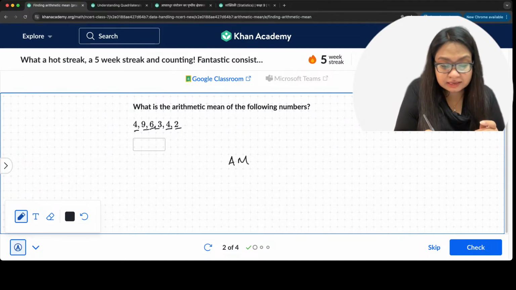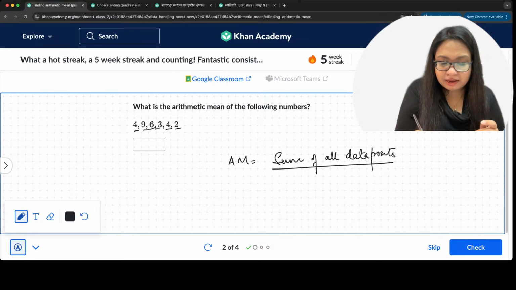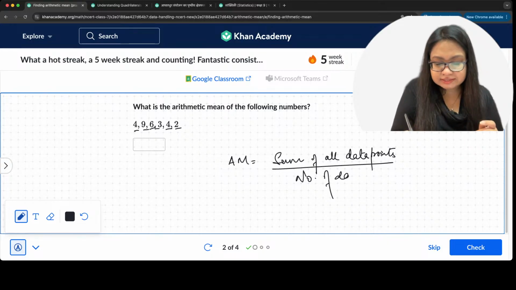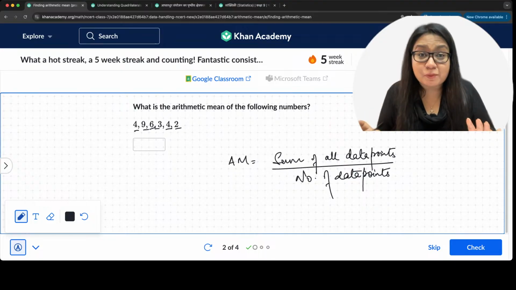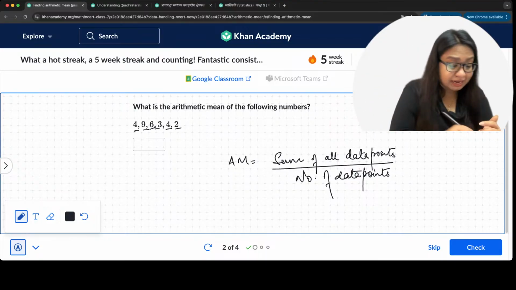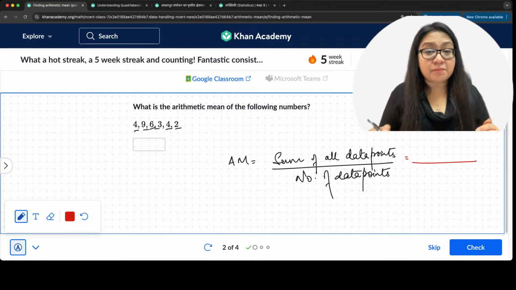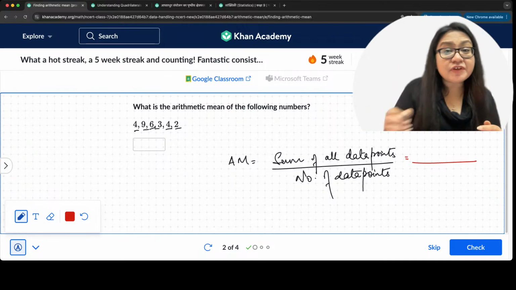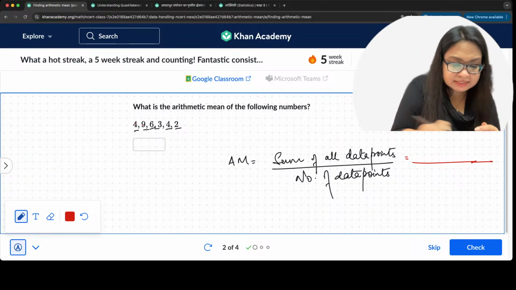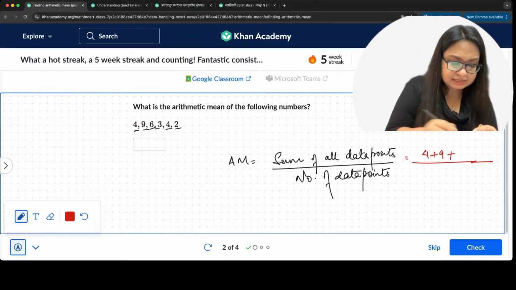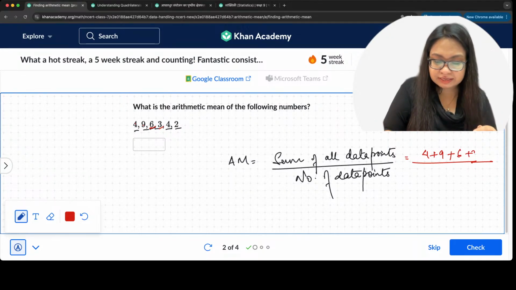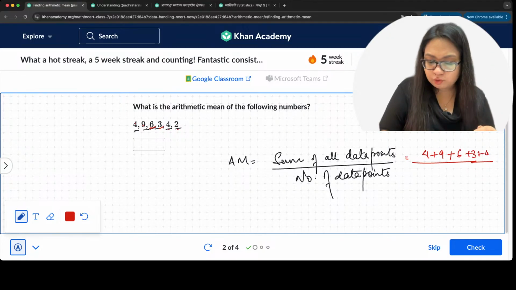Arithmetic mean is nothing but the sum of all data points divided by the number of data points. Right? That's the way we calculate arithmetic mean, always. Let's do the sum. Let's divide by the number. So, what do we have here? We have in the numerator the sum, that means 4 plus 9 plus 6 plus 3 plus 4 plus 2.